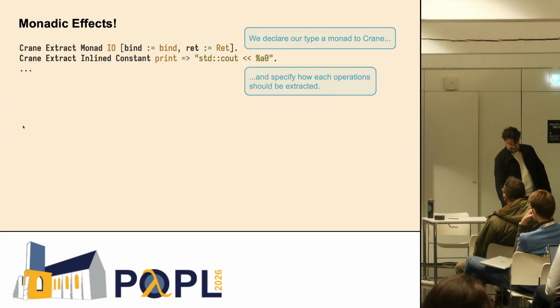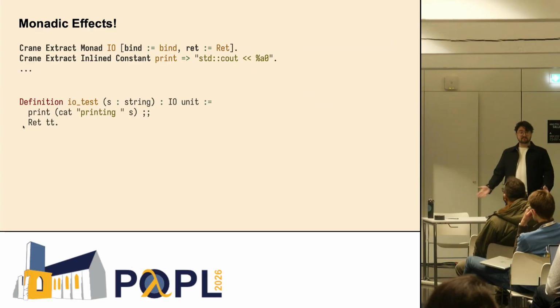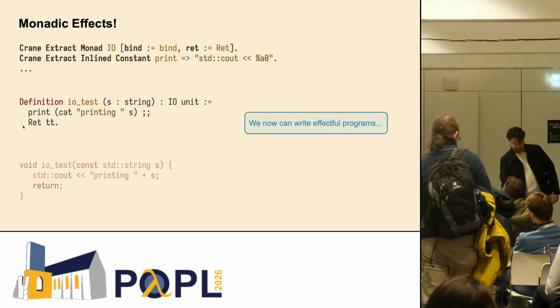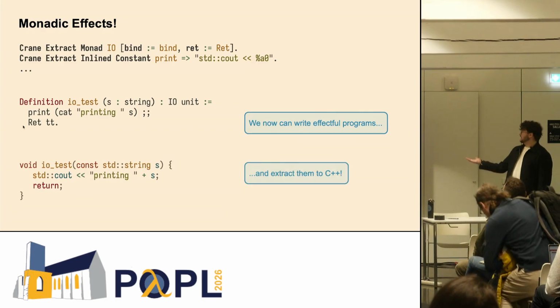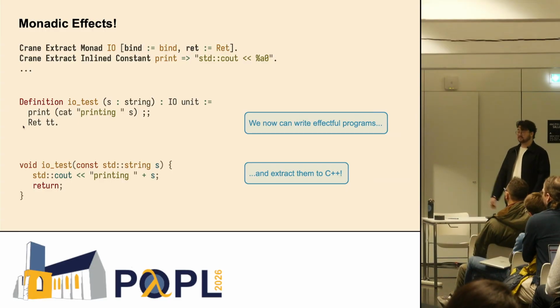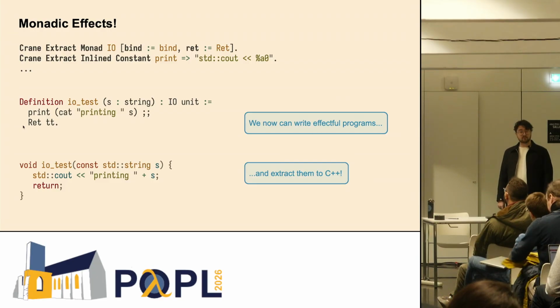Having done all that, we can then write a monadic function inside of Rocq, as one would always do, typical, normal. And in extraction, it actually extracts the C++ looking like the function you would expect, directly. And yeah, works out quite nicely.